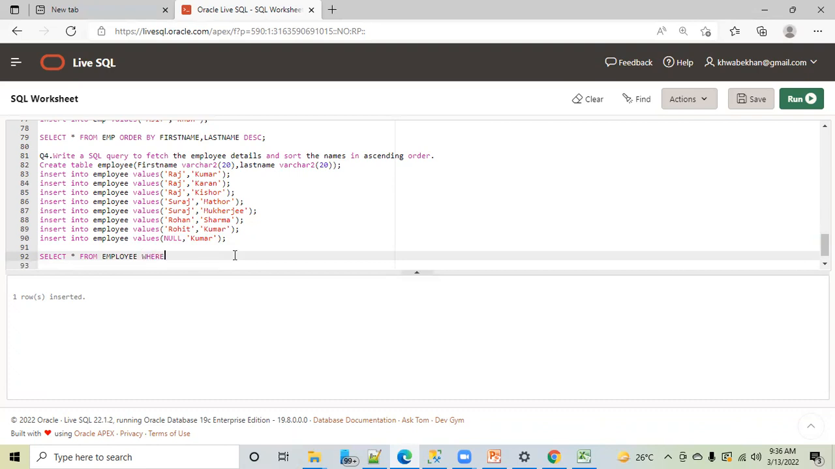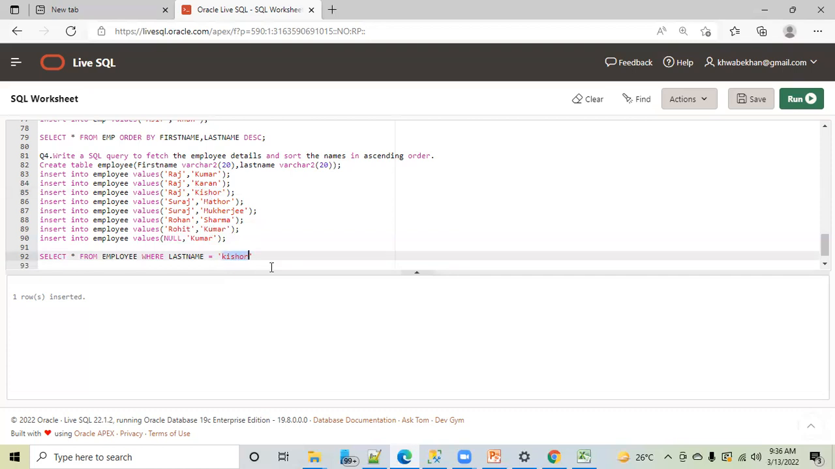Where last name is equal to Kishore. Okay, this is fine. Oh no, K should be capital, in uppercase. Why should K be capital? This is Kishore here, I have written Kishore here.